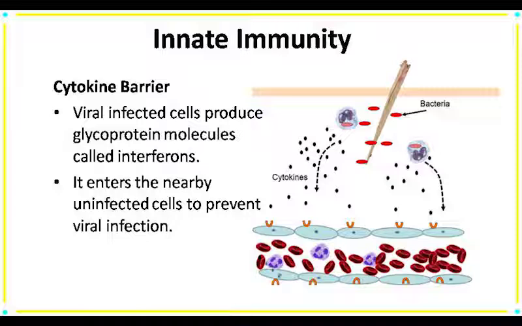Our next barrier is the cytokine barrier. First, we have to understand what cytokine is. It refers to a large group of proteins. They are secreted by specific cells of the immune system. They also regulate immunity and form a barrier. Especially, virus-infected cells secrete a glycoprotein called interferon. Interferon protects the non-infected cells from viral infections.